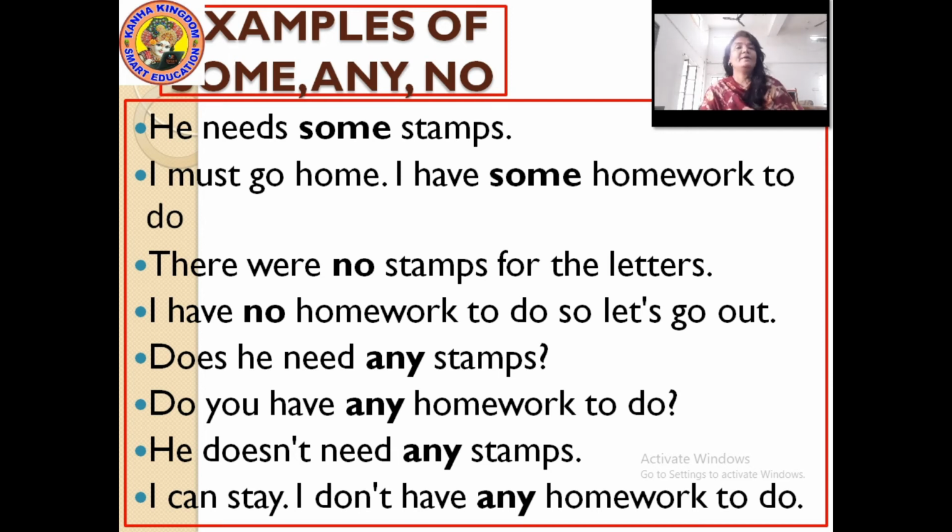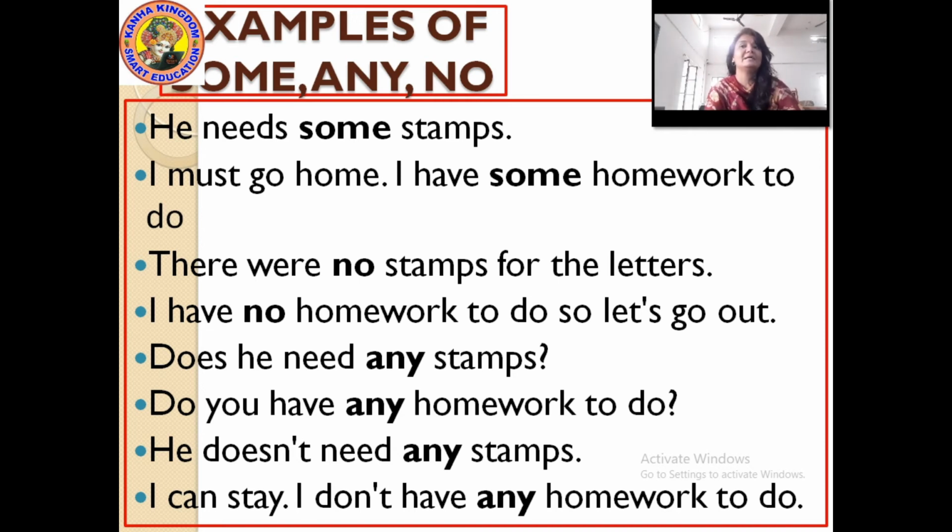Right? And next, he doesn't need any stamps, means he does not need any stamps. It is a negative sentence. It has been used in the negative. Have a look at that. "Doesn't" is the contracted form of "does not". So automatically it is a negative sentence, so "any" is used in a negative sentence. He doesn't need any stamps.